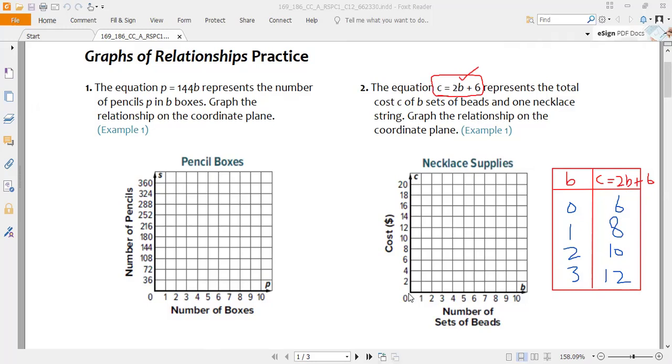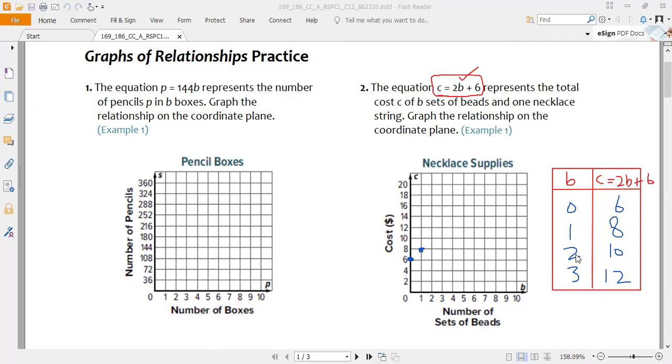Okay. Now if we have 0 bead, the cost is 6. So let us look at 0. This is 0. So let's start from 0 and we will stop at 6. This is the cost 6 if you have 0 beads. Okay, now let's move towards 1. If you have 1 bead, the cost is 8. This is the 1 bead, number of beads 1. We move up and this is the point 8, so this is the cost 8 here.